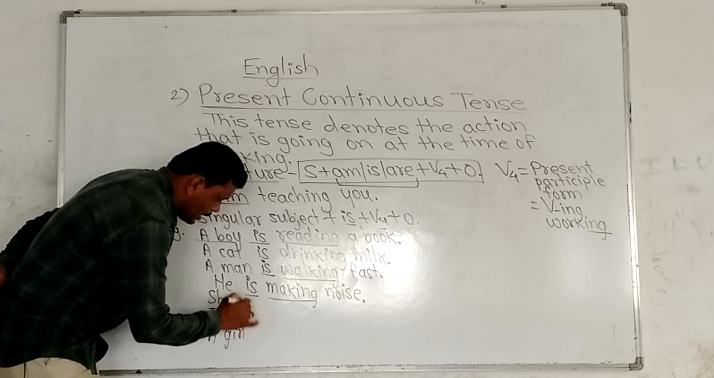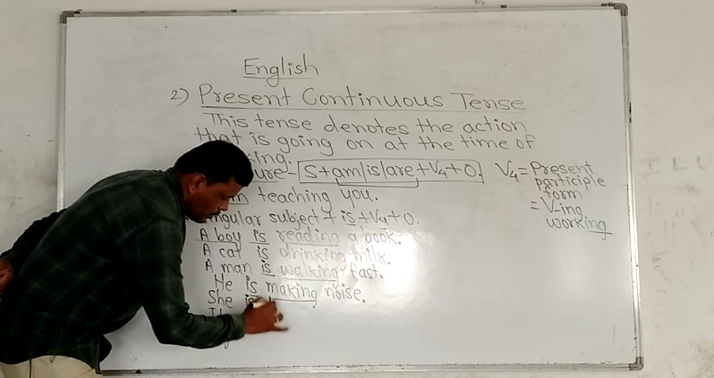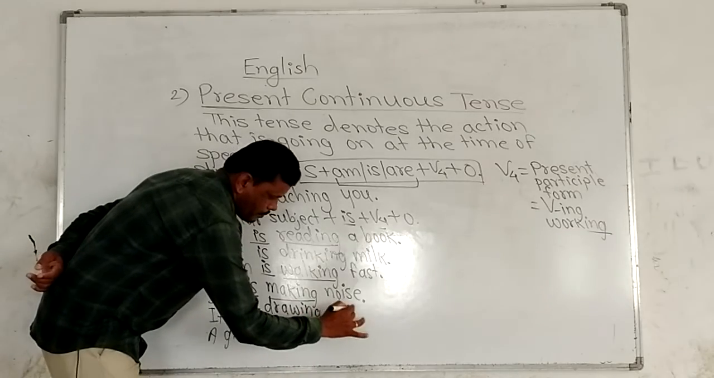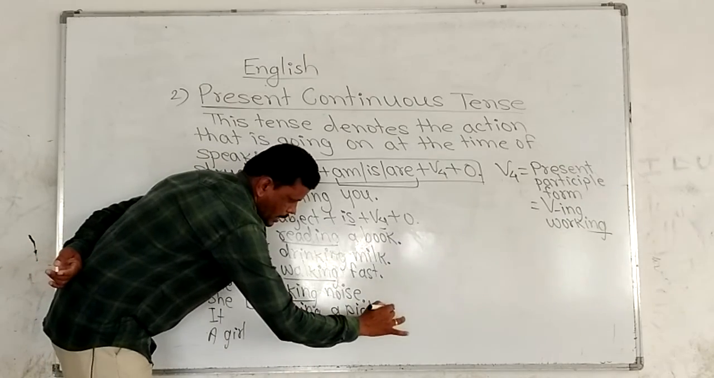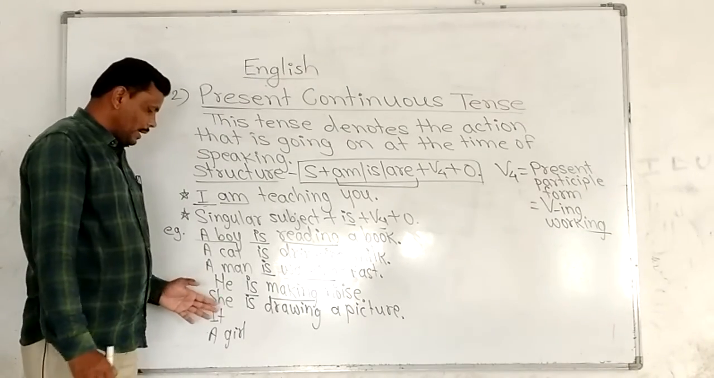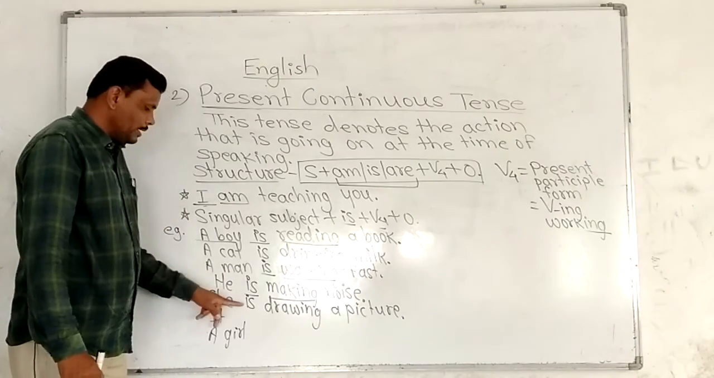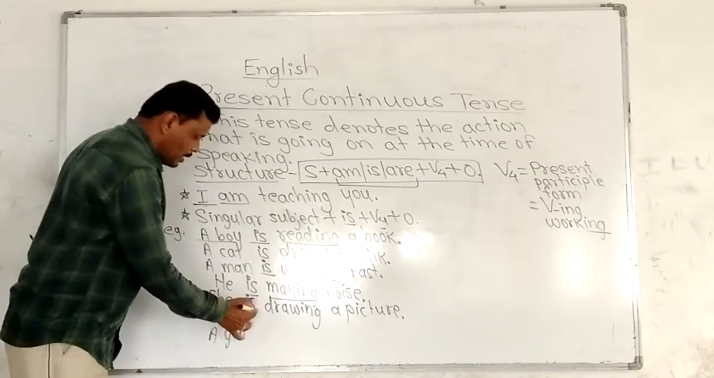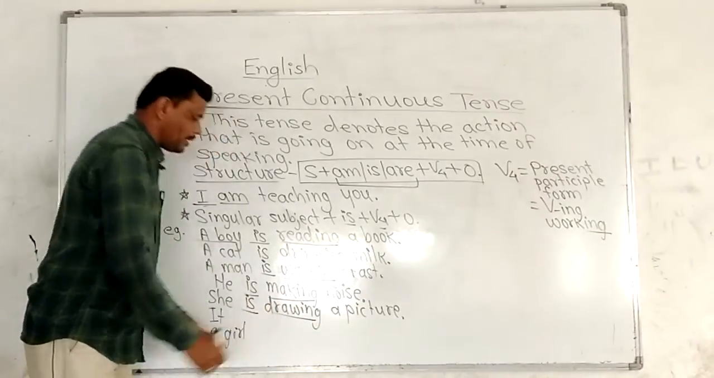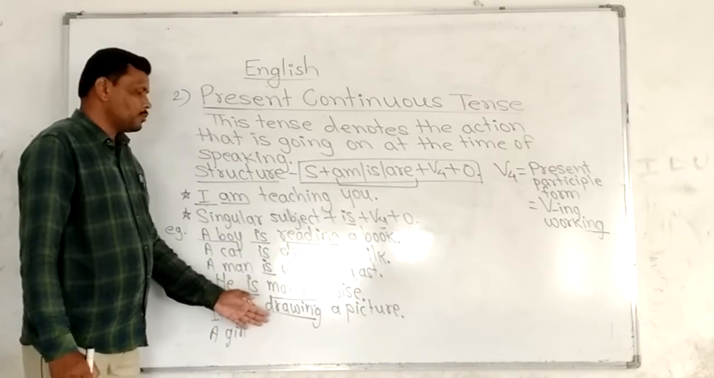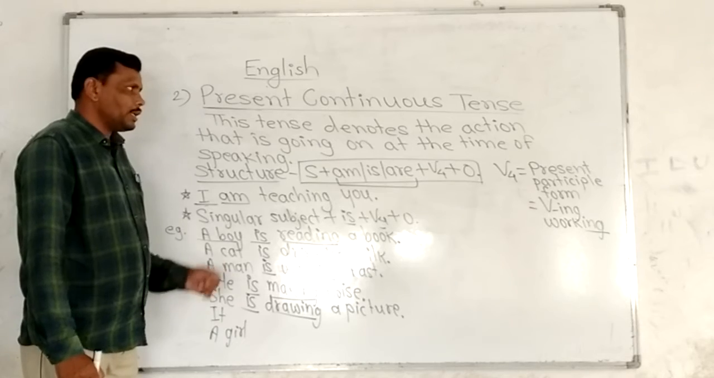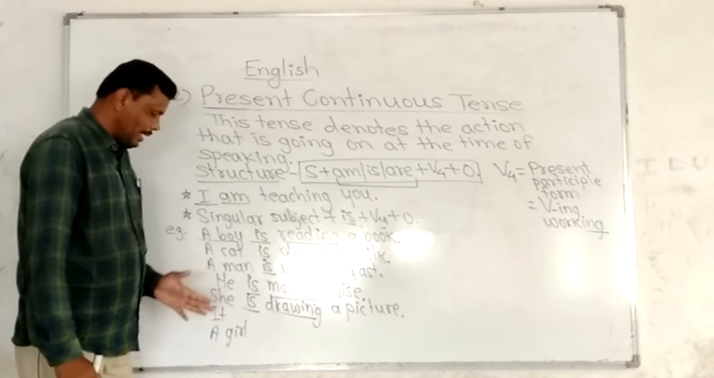Next, she is drawing a picture. She is drawing a picture. Here in this sentence, she is a subject, is is an auxiliary verb. This auxiliary verb shows present time, and drawing is a V-ing form, shows continuous action. So this example is in present continuous tense.